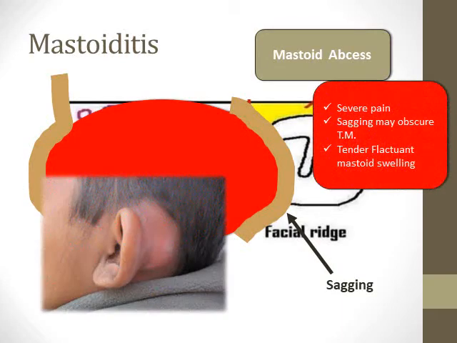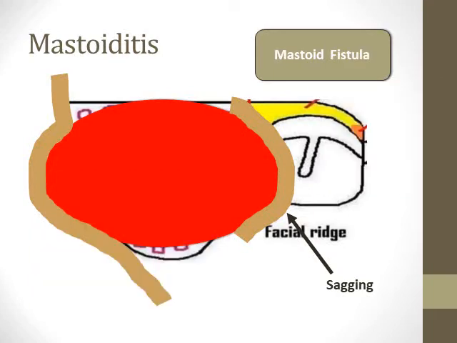This patient will complain of severe pain, with sagging of the skin of the posterior wall of the external auditory canal, obscuring the tympanic membrane. There will be a tender, cystic, fluctuant swelling over the mastoid process, exactly like this.